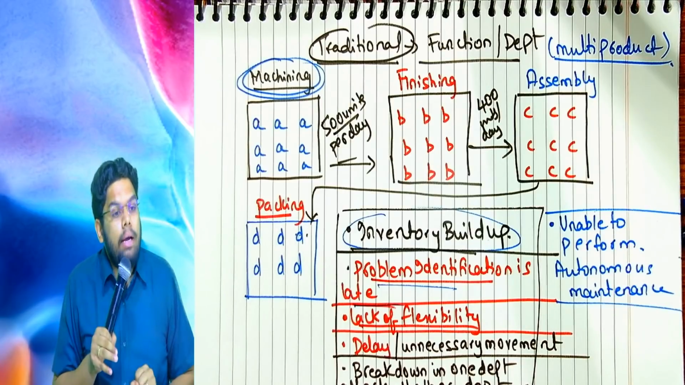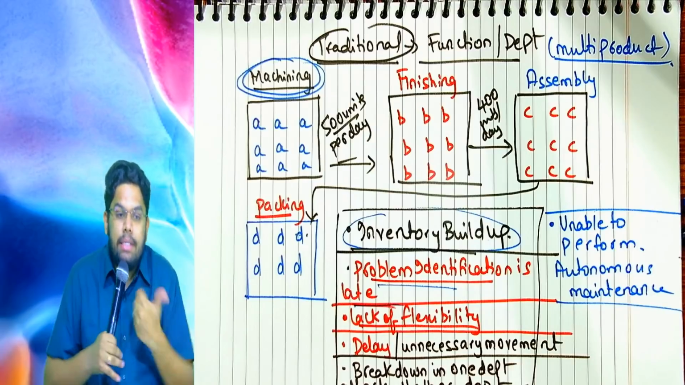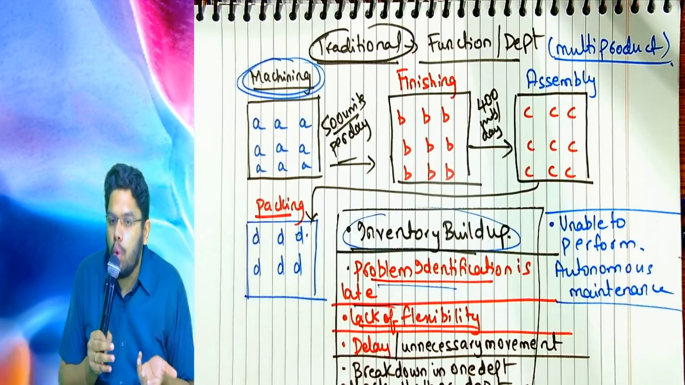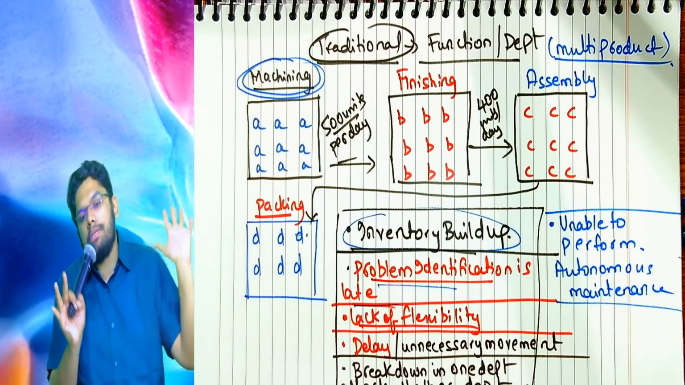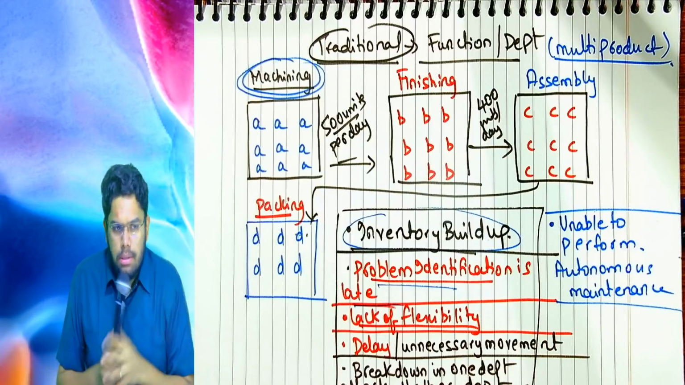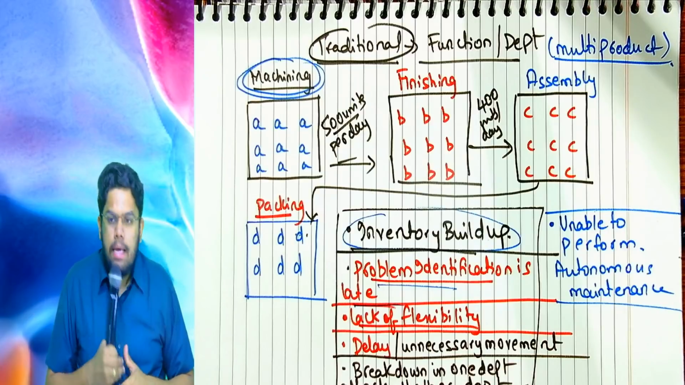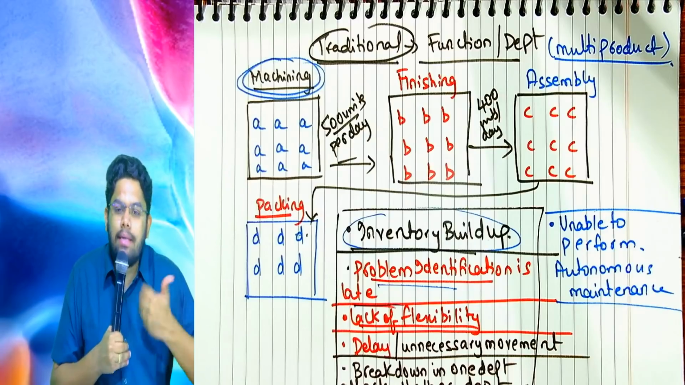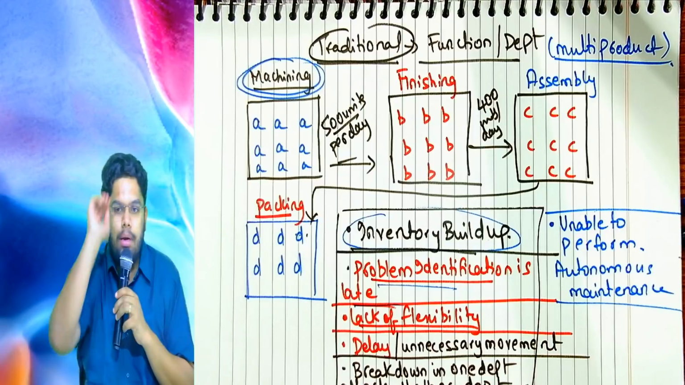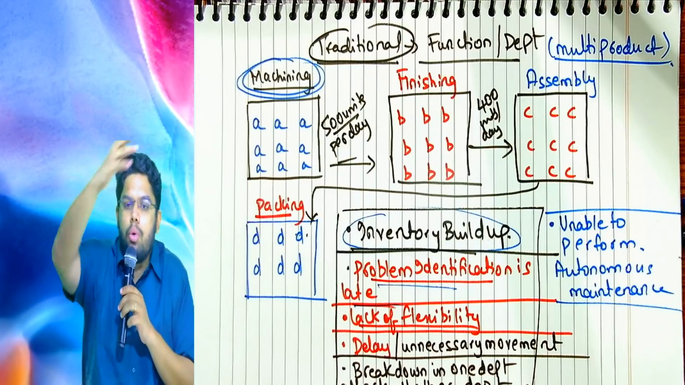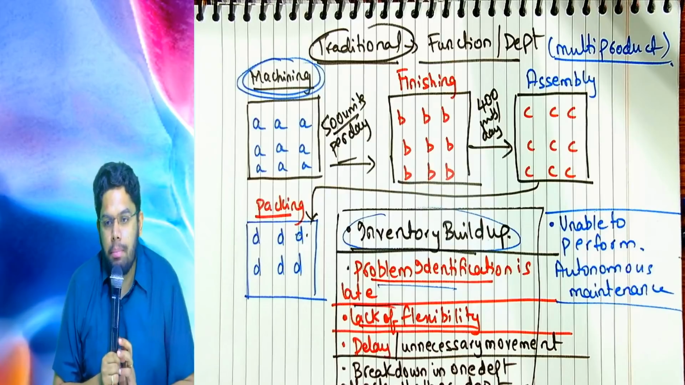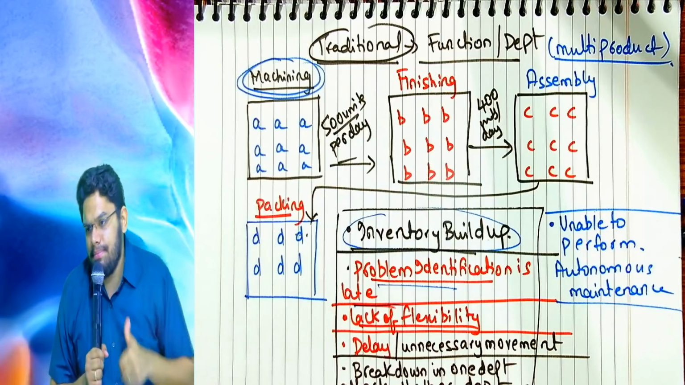Lack of flexibility. Customer is asking for changes in the design, shape, functionality, which I am unable to do because each department is functioning in a standardized manner. Next problem, tell me, delay and unnecessary movement. From one building to another building, from one department to another department, movement of huge quantities of inventory, unnecessary movement, it may get damaged in the process, resulting in delays.